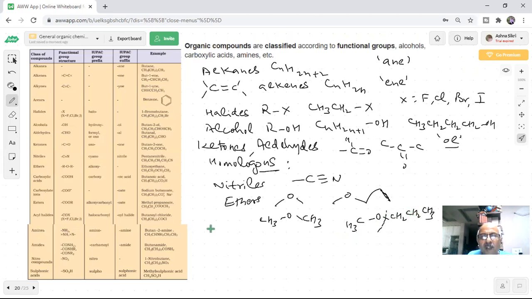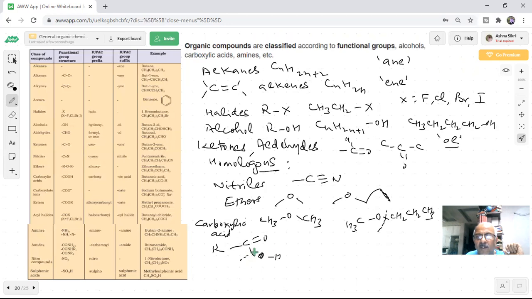Then you have, students, carboxylic acids. Important point to be noted. You are writing something like this. Now I will keep on replacing this with other groups, and they will form acyl chlorides, amides, esters, anhydrides.